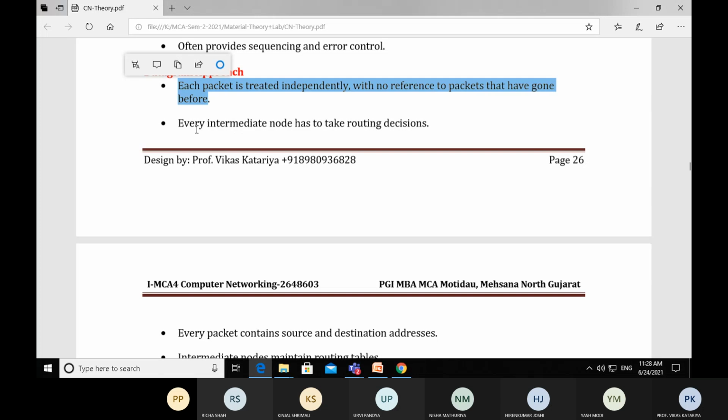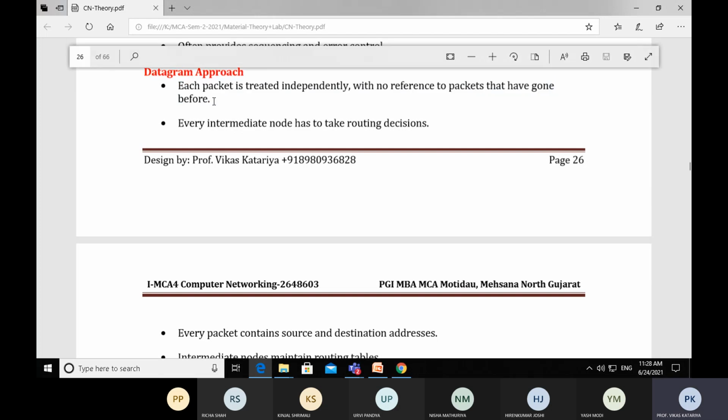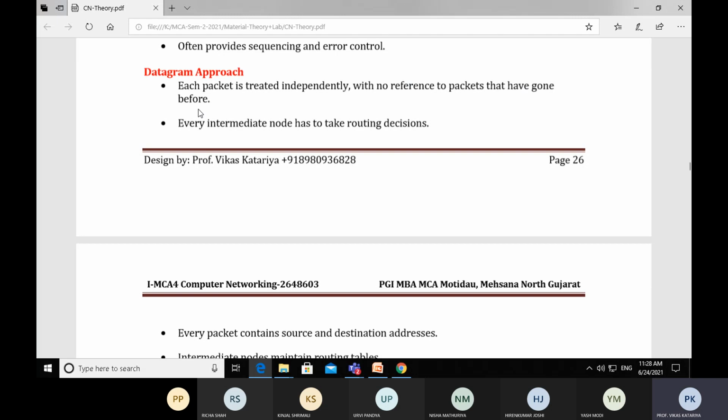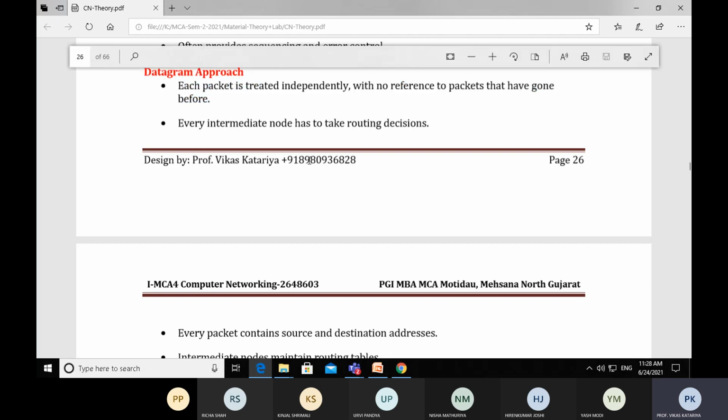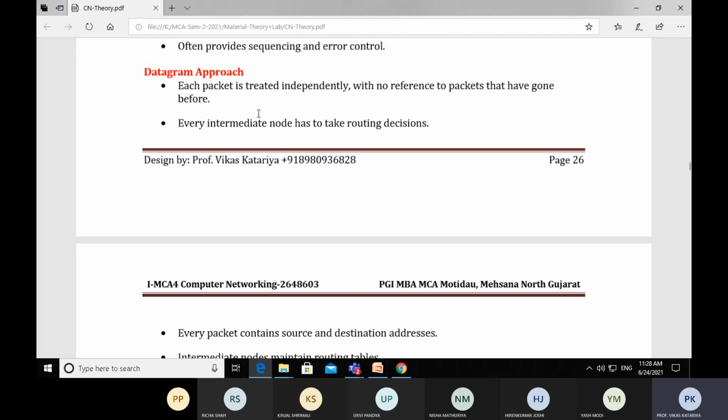So maximum loss of data occurs in the datagram approach, and this is an unreliable approach. If you are transferring confidential data, you should not use the datagram approach. You should always choose the virtual circuit approach.